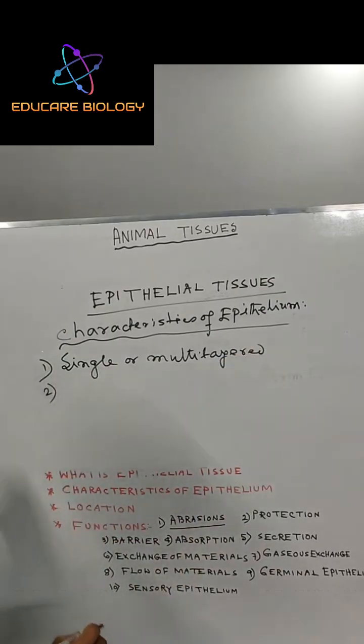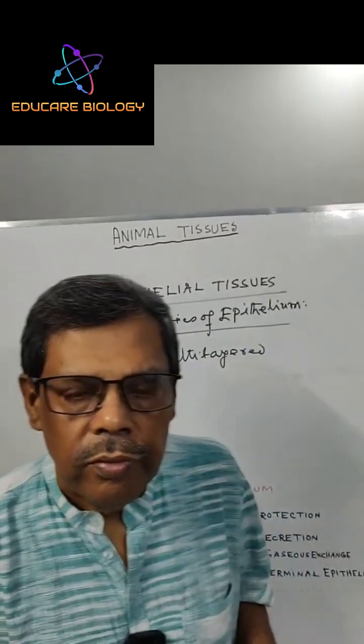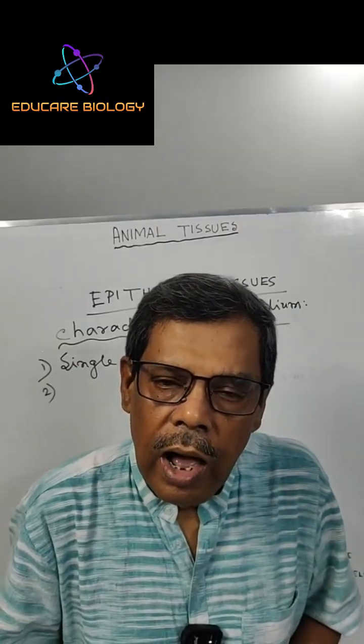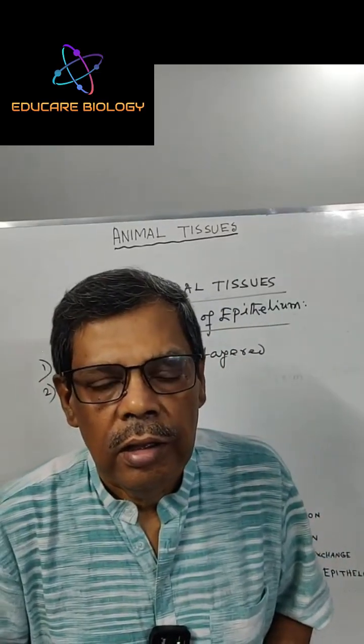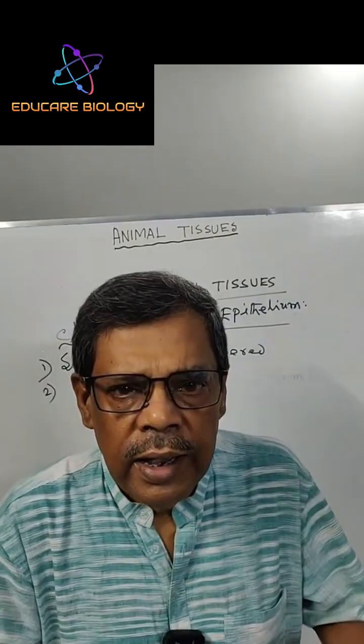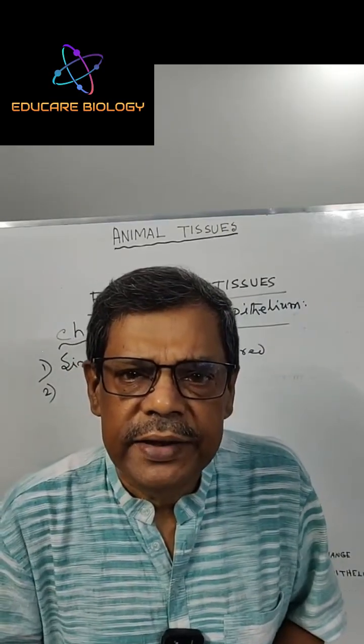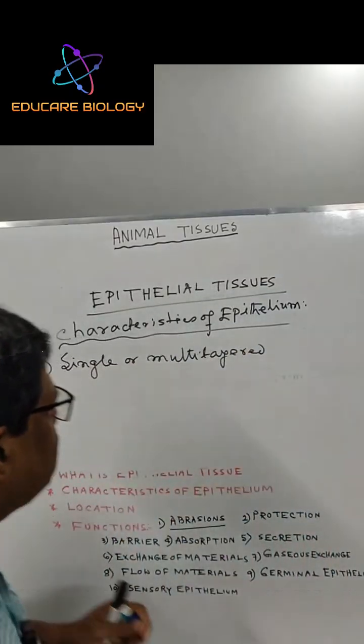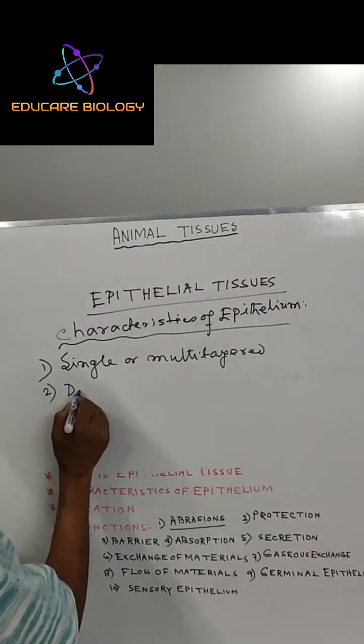Number two, cells of the tissue are densely connected. There is no intercellular space.